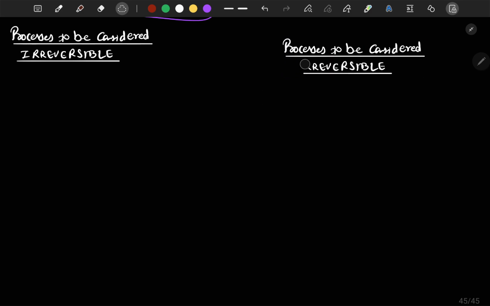So we will see both reversible and irreversible processes simultaneously.